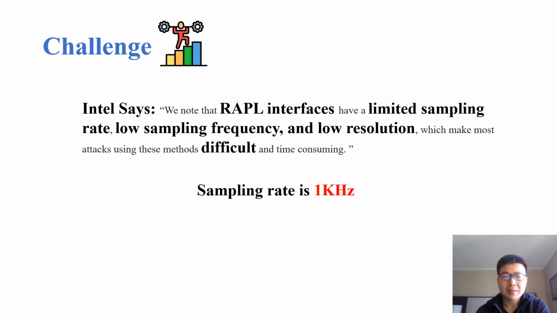As Intel says, they know that RAPL interfaces have a limited sampling rate, low sampling frequency, and low resolution, which makes most attacks using these methods difficult and time-consuming. This is true because we found that the sampling rate of RAPL is only 1 kHz.